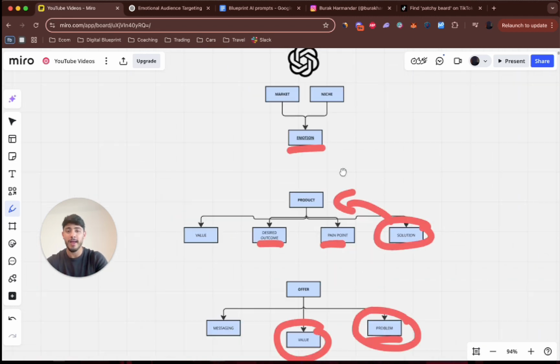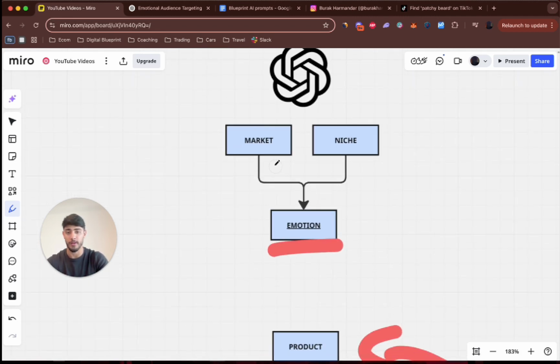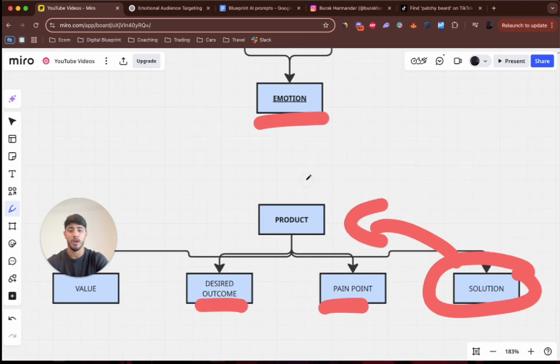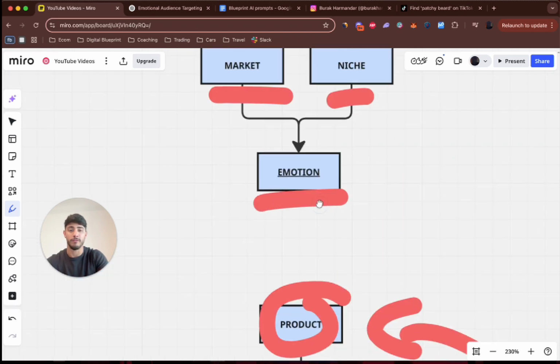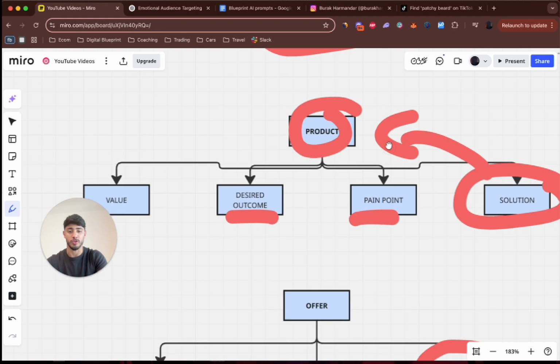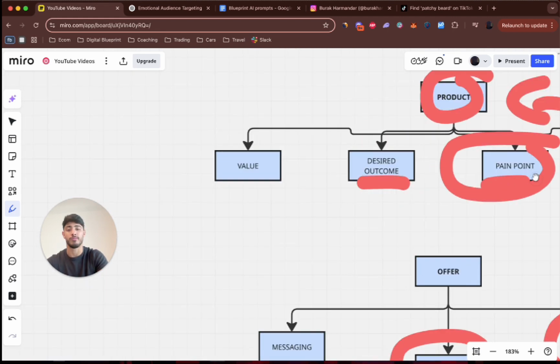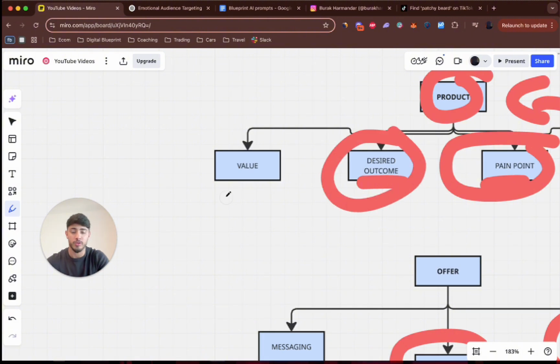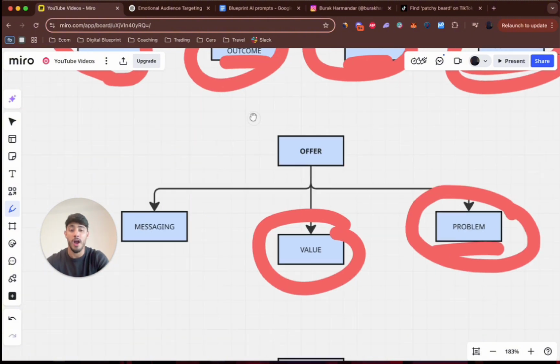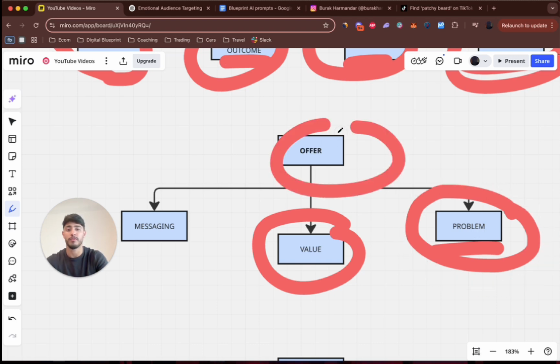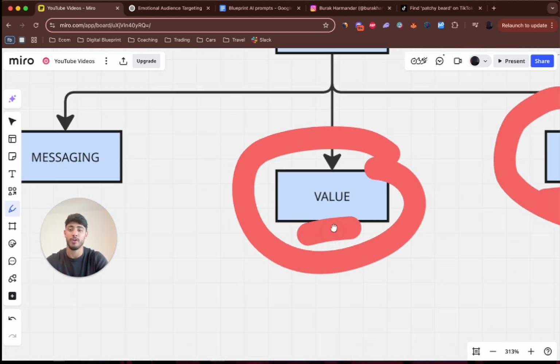Now, that is basically how you find a market, a niche, a product that is going to all focus on emotion. It's going to solve a pain point. It's going to be the solution to their problems. It's going to give them the desired outcome, give them value, have a high perceived value here. Also, it's going to solve the problem with our offer, and we're going to be stacking the value on top of each other.